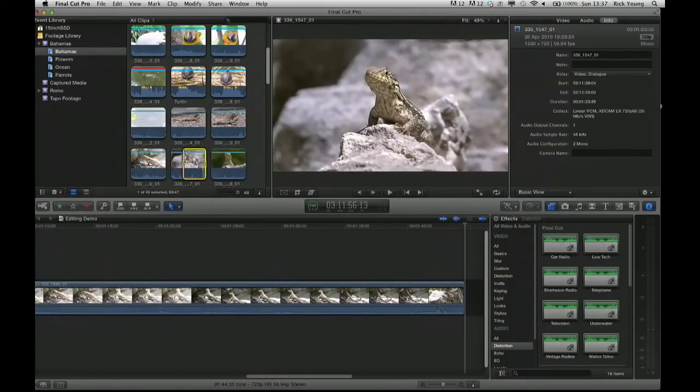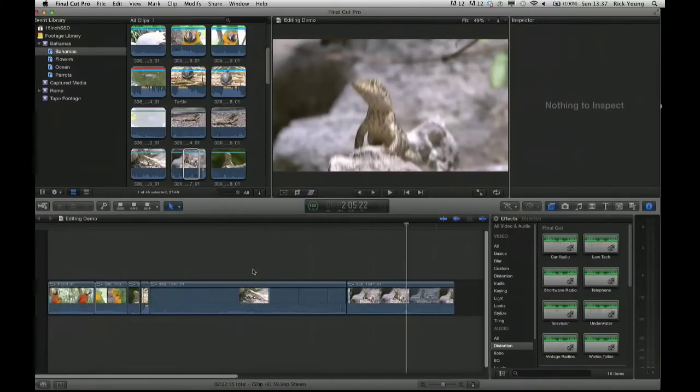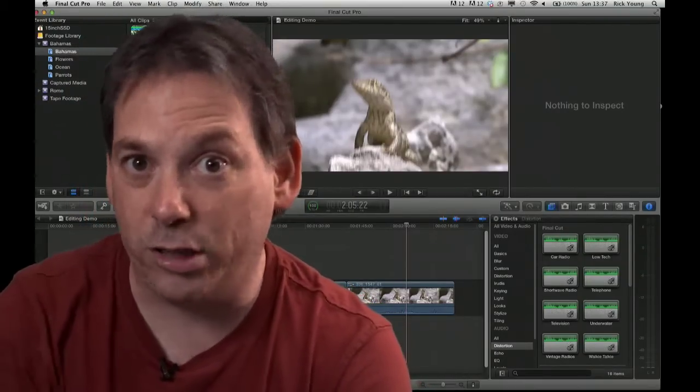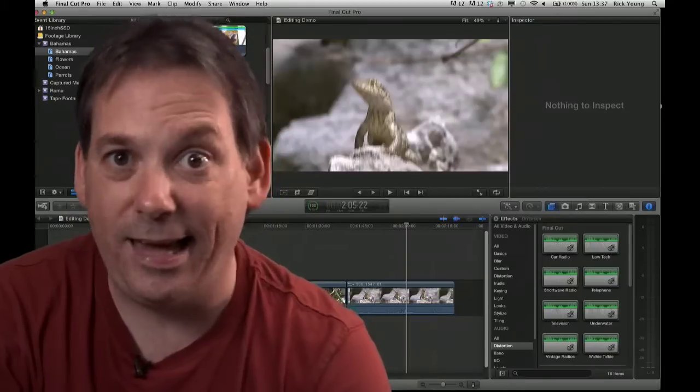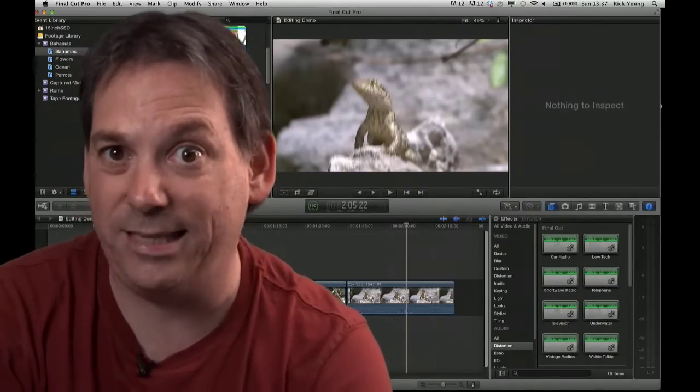Again, another shot, I for in, O for out, E. As many shots as you want, you can just edit them onto the back of the timeline just by pressing the letter E. Either mark the in and the out, or just mark the clip. Press the letter E and it's edited onto the back of the timeline. So that is an append edit.